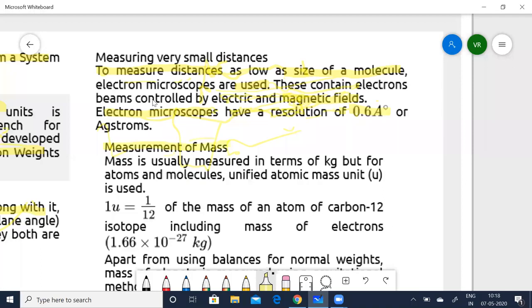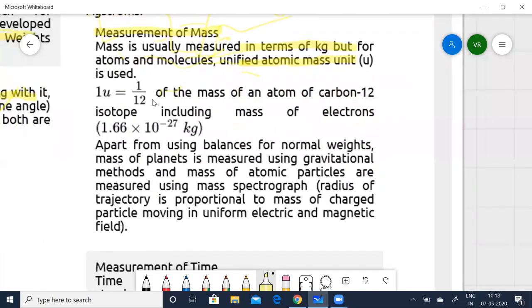And then, measure of mass. Mass is usually measured in terms of kg, but for atoms and molecules, the unified atomic mass unit is used. That is, 1 u is equal to 1 by 12 the mass of the carbon-12 atom, or carbon-12 isotope, including the mass of the electrons. It is equal to 1.66 times 10 to the power of minus 27 kg.